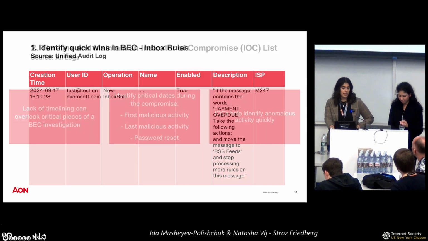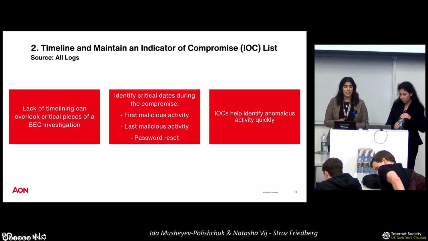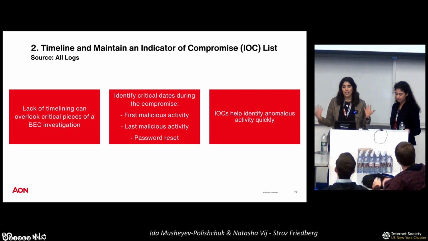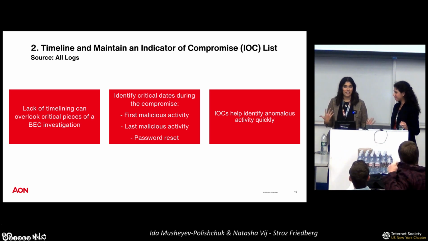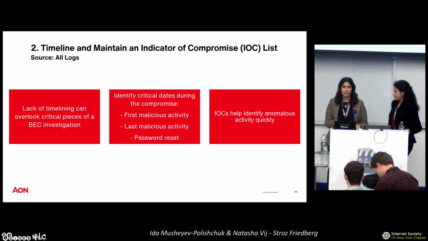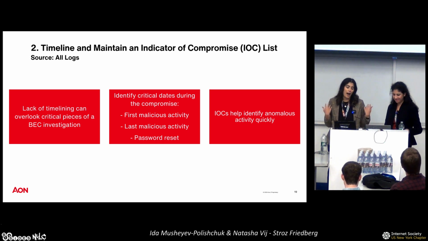Great. So the next thing we're going to want to do after we get our quick wins is start timelining and maintaining an indicators of compromise, or an IOC list, immediately. Now, I know a lot of us are blue teamers in here, and a lot of us know the importance of timelining, but I really wanted to highlight it specifically in context of a BEC. I think sometimes people think that BECs can be a little bit less complicated than ransomwares, and that can definitely be true. But there are definitely more complex M365 investigations that you might be doing.